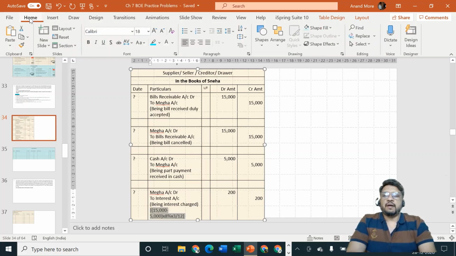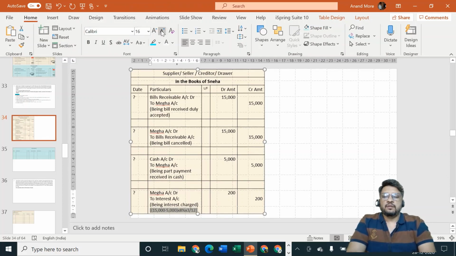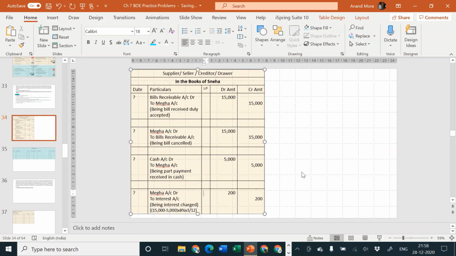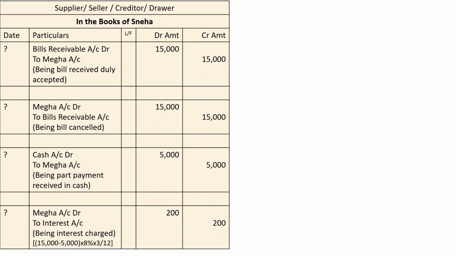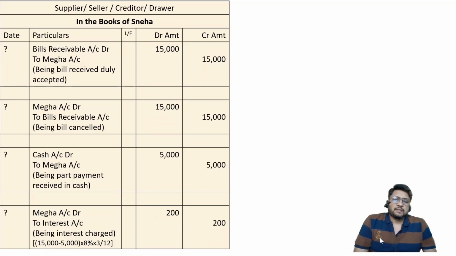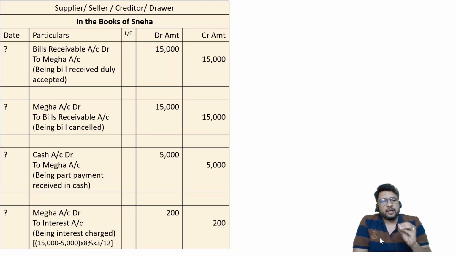15,000 minus 5,000. What is 15,000? 15,000 is the amount of the original bill. What is 5,000? 5,000 is the amount which is paid today. Whatever is paid today is obviously not going to be covered for the purpose of interest. Interest is for late payment. If 5,000 are paid today, there is no delay in making payment of 5,000, so you cannot charge interest on 5,000.